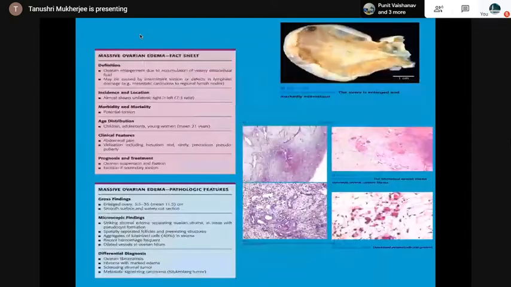Then, massive ovarian edema. Ovarian enlargement due to accumulation of watery extracellular fluid. It is almost always unilateral. It can cause torsion of the ovaries. Grossly enlarged ovary, microscopically striking stromal edema. Differential diagnosis is ovarian fibromatosis, fibroma with marked edema, sclerosing stromal tumor, and metastatic signet ring cell carcinoma, which is